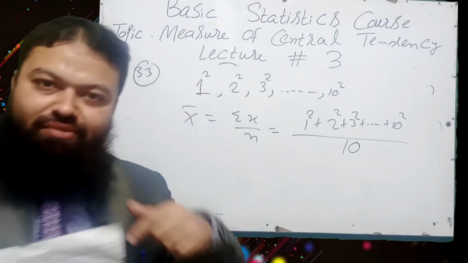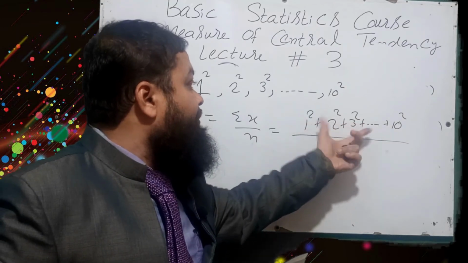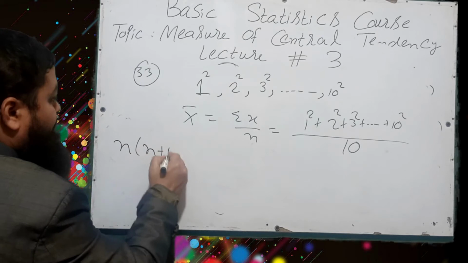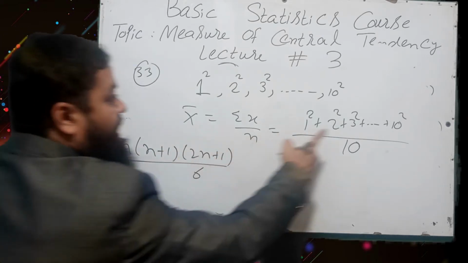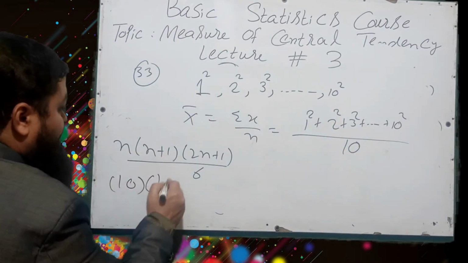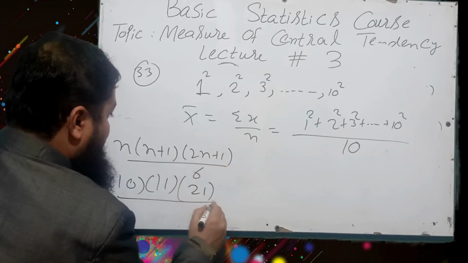Dear students, we have learned in mathematics that when you are adding values in square form, the formula is n into n plus 1 into 2n plus 1, whole divided by 6. How many values are there? 10. Just put the values: 10 into 10 plus 1, 11, into 2 times 10, 20, plus 1, 21, over 6.